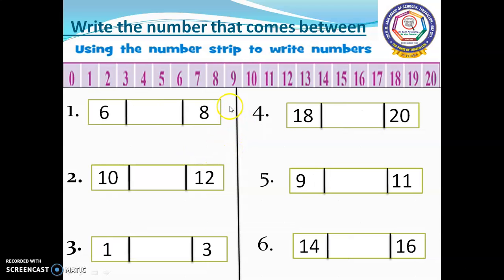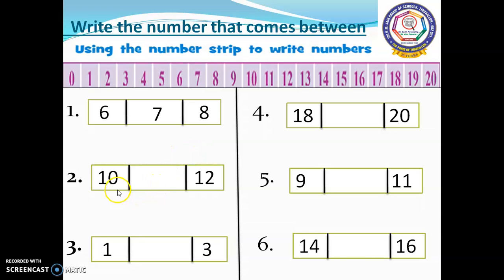In this page, we have to find out the between numbers by using the number strip. In this first sum, 6 and 8 is there. What number will come in between 6 and 8? In between 6 and 8, 7 will come. So we have to write 7. 7 is in between 6 and 8.